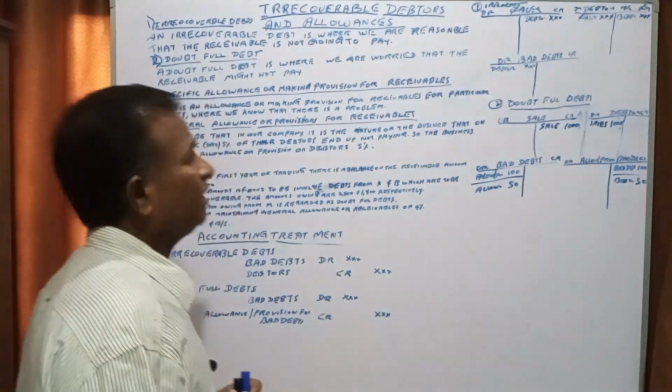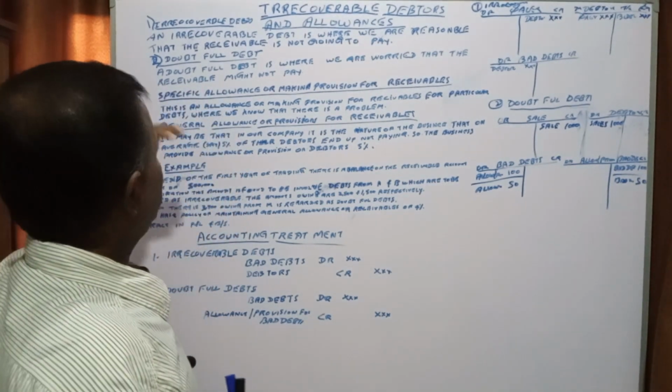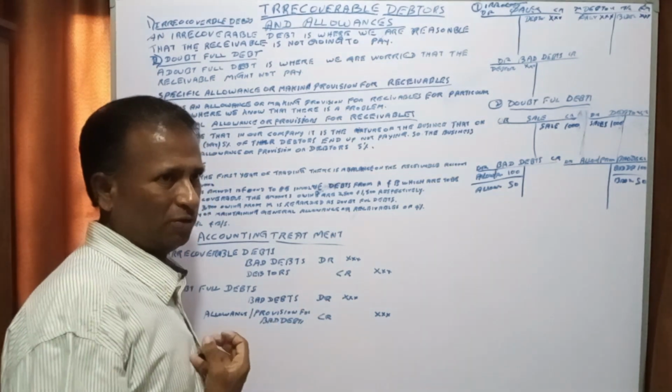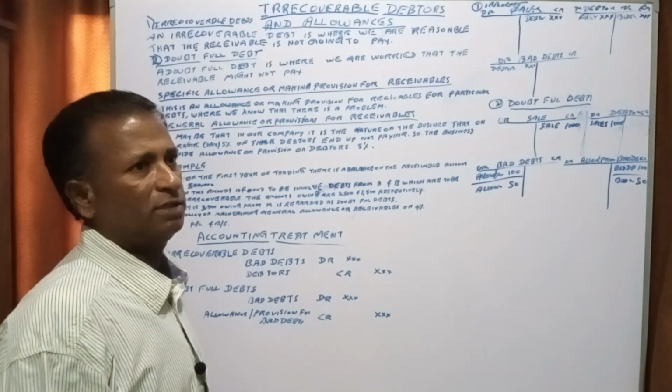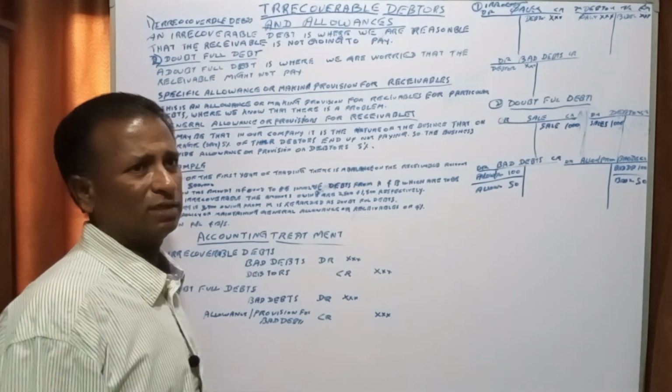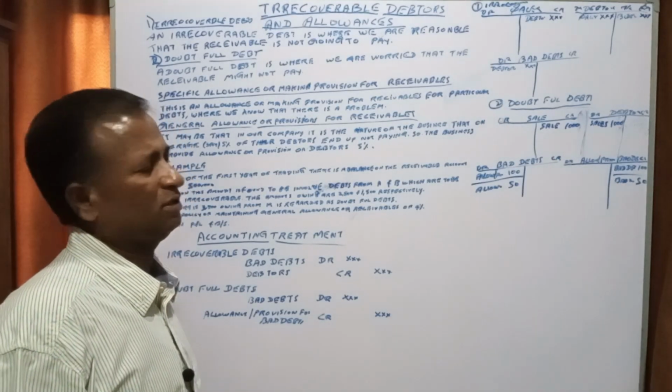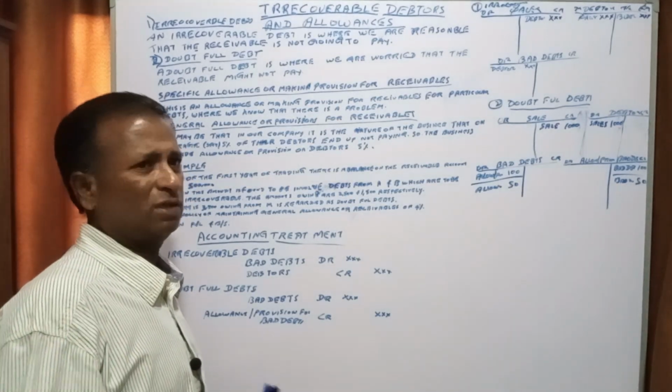But having said that, if the debtor is not going to pay, due to various reasons, he may end up with some differences with our opinion or something like that.